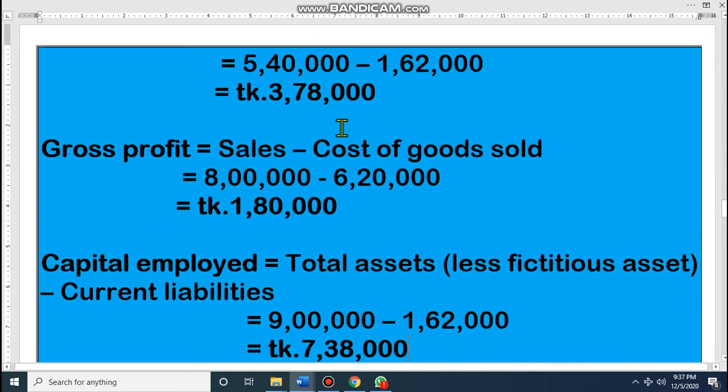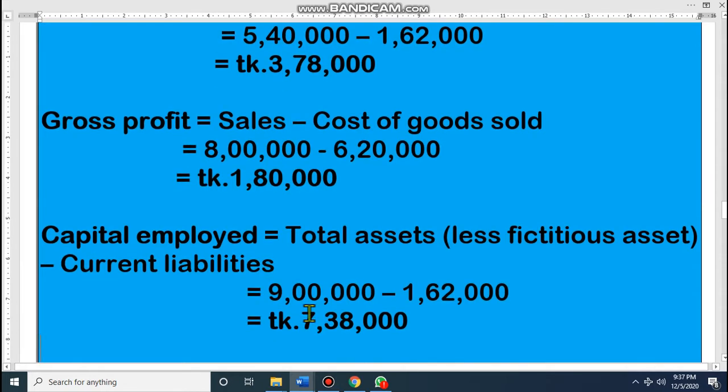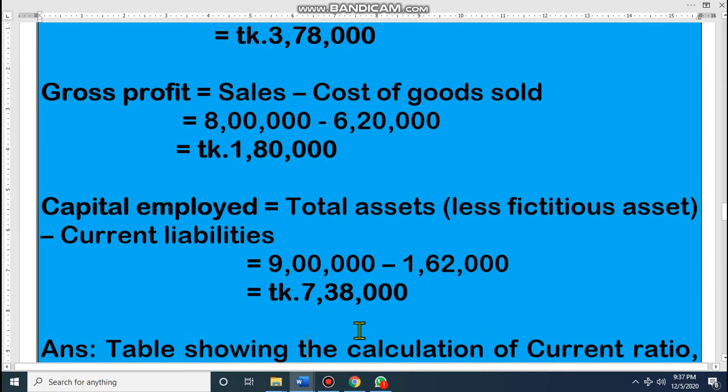Sales minus cost of goods sold is gross profit. Then capital employed is total asset less fictitious asset, less current liabilities. That means out of total asset we have to subtract fictitious asset, if any, and current liabilities, then it will be capital employed. In this math, total asset is 9 lakh. In the question there is no fictitious asset, so total asset is 9 lakh, and out of that current liability we have just calculated as 1,62,000. Therefore capital employed is 7,38,000.